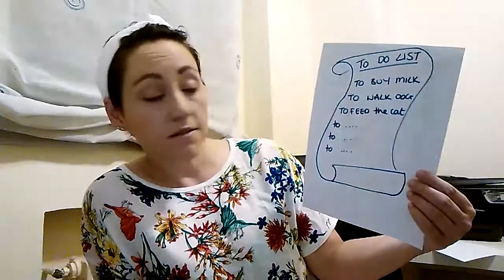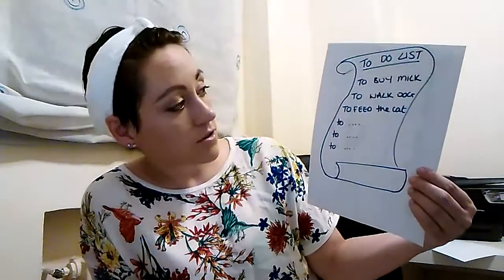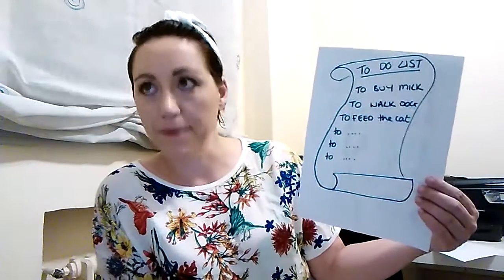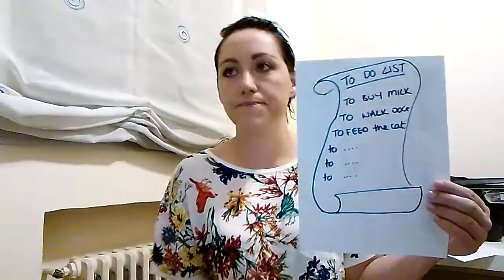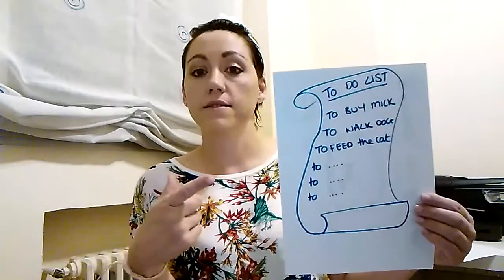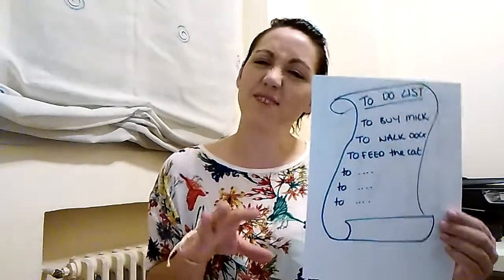She needs to buy some milk, she wants to walk the dog, she has to feed the cat, and so on. All the things that she has to do, you can have a huge list going on there. When she comes home, you ask her these questions. So then we're going to do it as a role play.